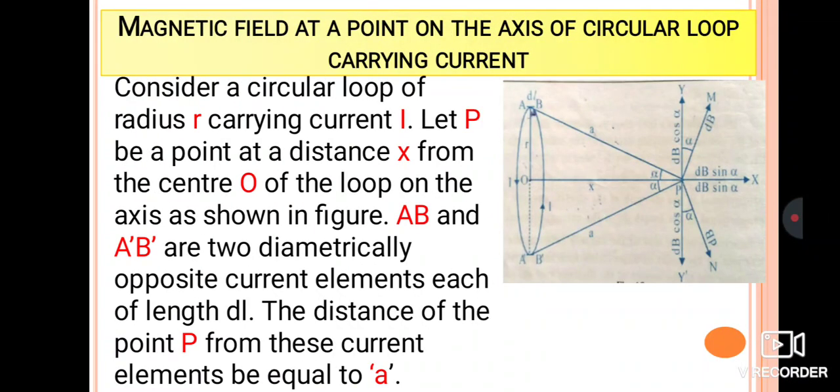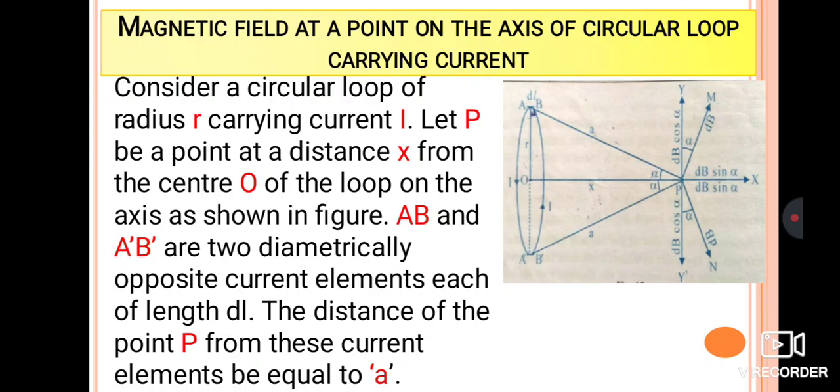In this case, we have considered one circular loop of radius r which is carrying a current I, and let P be a point at a distance x from the center O of the loop, on the axis, as shown in the figure. Similarly, AB as well as A dash B dash are two diametrically opposite current elements. Already in the last case we have discussed the current element.